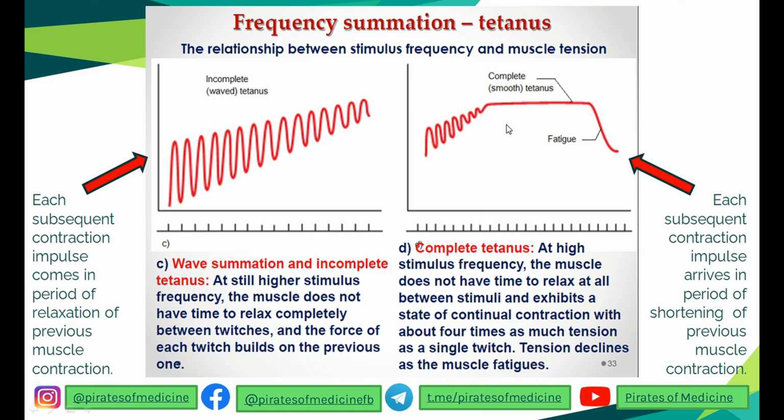Here, each subsequent impulse arrives in the period of shortening, or the period of contraction, of the previous muscle contraction. So the impulse is not even arriving in the period of relaxation now. It is arriving when the muscle is still contracting or still shortening. This is called smooth muscle tetanus or complete tetanus.